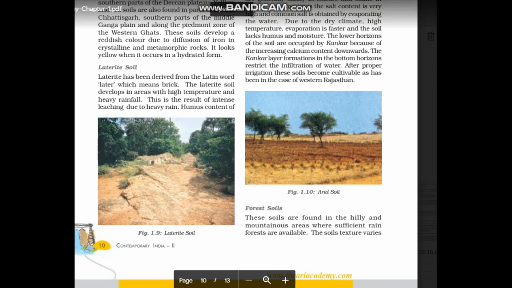Let's have a look at another important soil, laterite soil. It is derived from the Latin word later, which means brick. The laterite soil develops in the areas with high temperature and heavy rainfall. This is formed due to the intense leaching. Due to heavy rain, humus content is very low here.